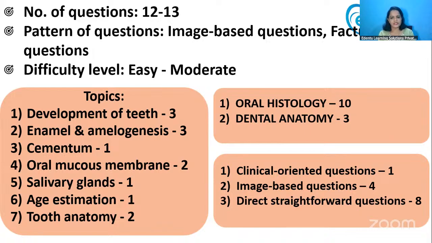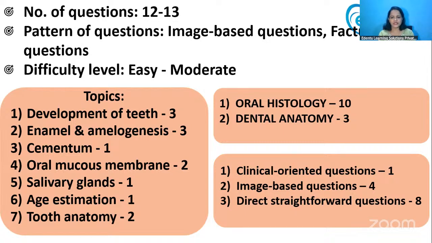Majority of them, around 8, were factual, direct, straightforward, one-liner questions. We also had 4 image-based questions. Only 1 was from dental anatomy and the other 3 were from oral histology alone.